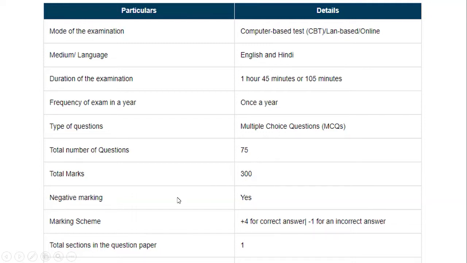300. The total number of sections in the question paper is only one. There will be only one section and you will have 75 questions, and you have to answer all the 75 questions. Only if your answer is correct, you will get plus 4 marks, and if your answer is wrong, you will get -1.